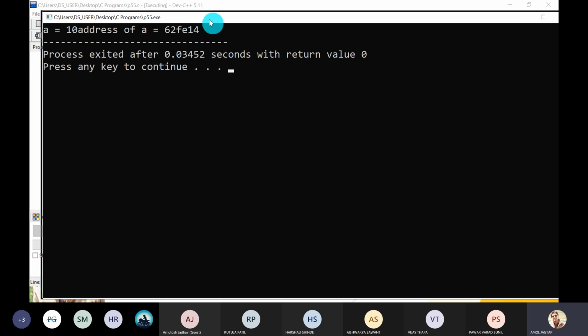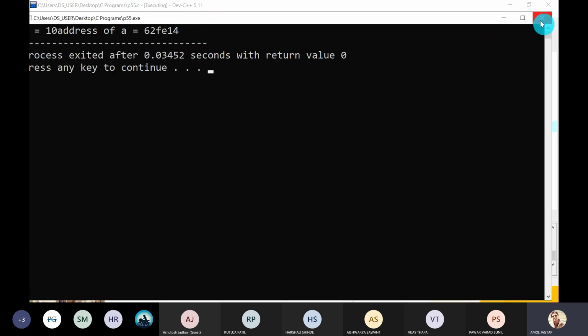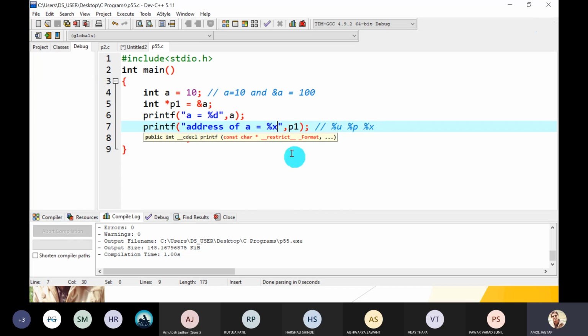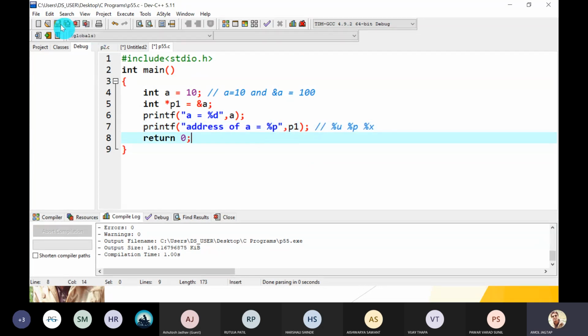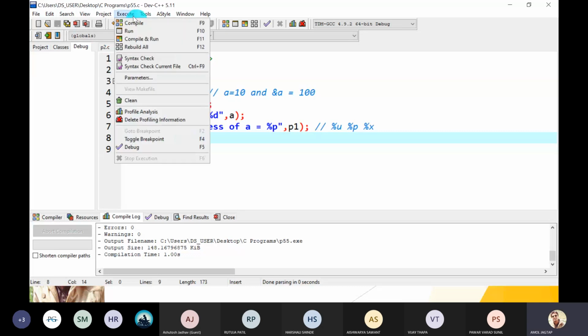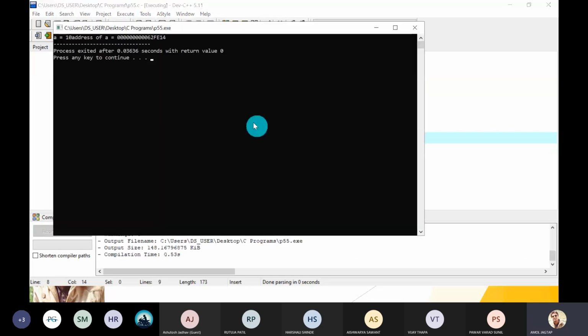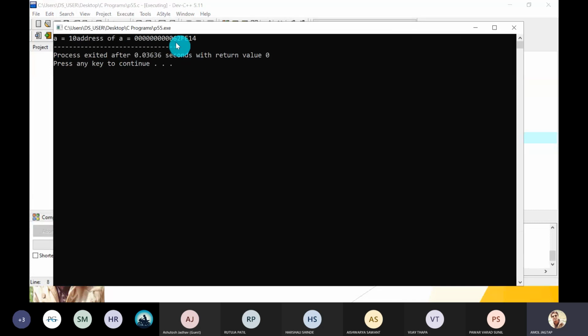That means the address of A is displayed in hexadecimal format. And the last one is the pointer %P. These are the format specifiers. P means whatever is in the console. Compile and run. Yes, it is hexadecimal, but with the extra zero bits. So it is the same address on the memory location.